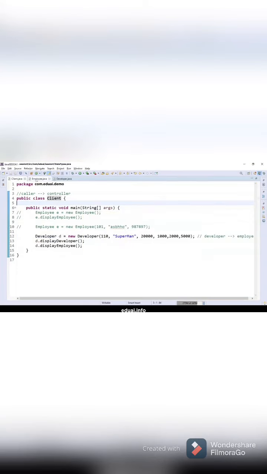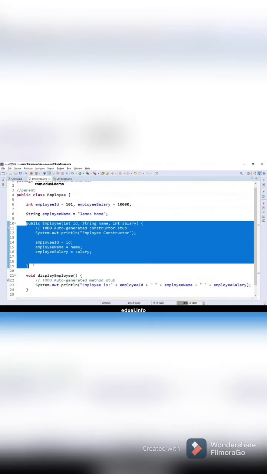Pay attention closely. I have an employee class, I have a developer class. Developer extends employee, a parent-child relation. The employee class has a constructor, a 3 parameterized constructor. And in the discussion I told you a child class object can invoke everything.